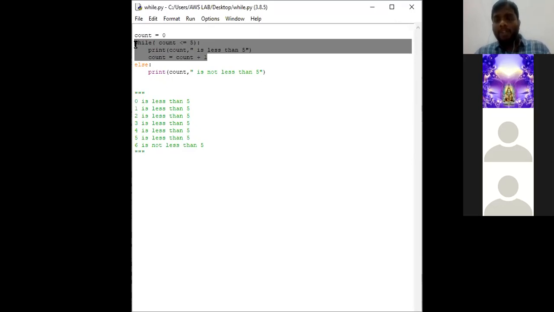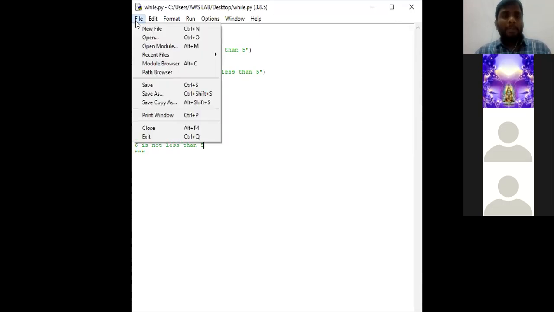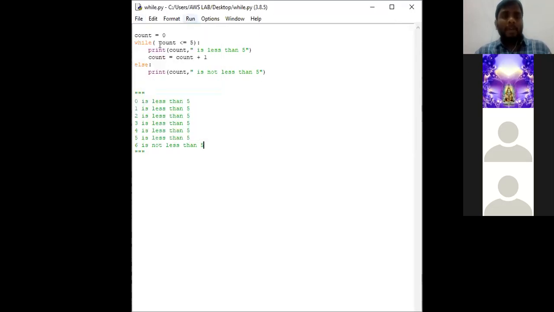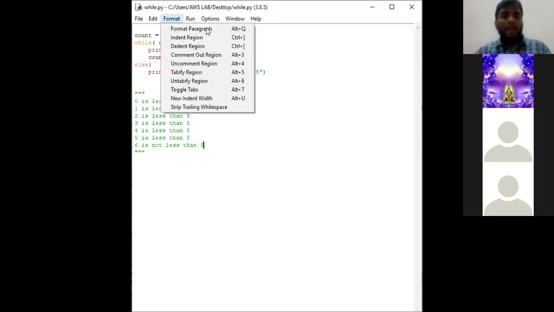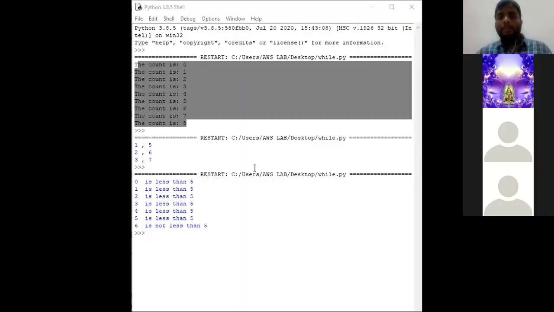We come out of the while body but the whole program does not exit. So after exiting the while body, what is there after while? In the else condition, there is the statement not less than 5. So this will be the output in the else condition. Okay, we shall execute the program and check. Go to run module, take the output page, see, this is our program.